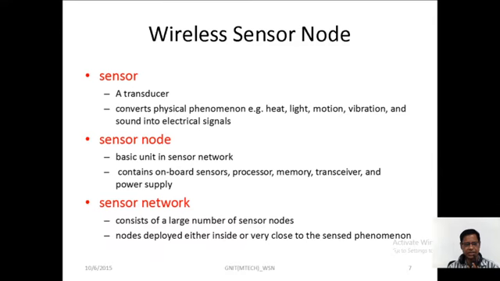A sensor network consists of a large number of sensor nodes. The network is a connection of a large number of sensors and nodes deployed either inside or very close to the sensed phenomenon. What is the sensed phenomenon? That area. Just as I told you about the AC, the sensor is located and initialized in the temperature environment.